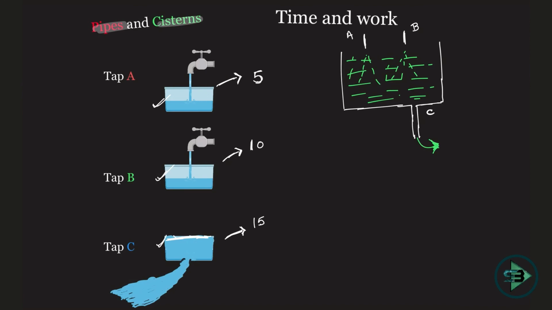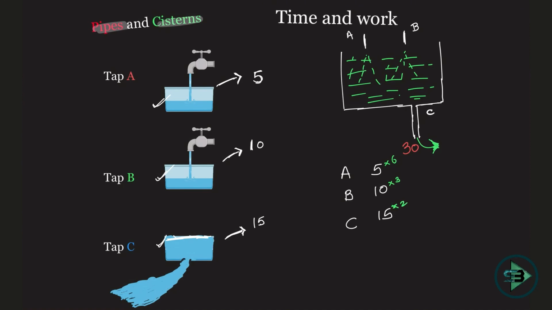So how will you start with this? First, do you remember the LCM method? I'll write here 5, 10, 15. Write the number of bricks, take the LCM, that is nothing but 30. Which means tap A puts in how many bricks? Tap A puts in 6 bricks in 1 hour, such that in 5 hours it puts in 30 bricks and fills the tank. Similarly, tap B fills 3 bricks in 1 hour, and in 10 hours it puts in 10 into 3, 30. And tap C will be 2 bricks, such that 15 into 2 will be 30.